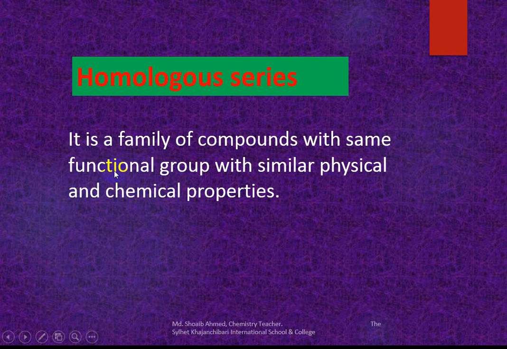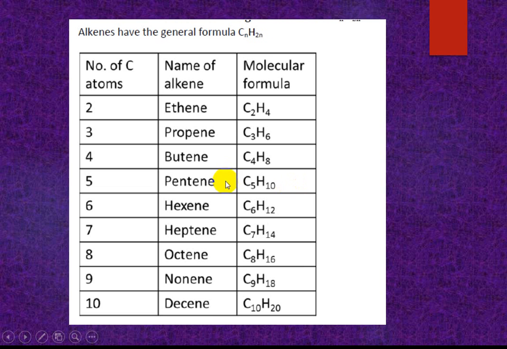Okay, a homologous series is the family of compounds with the same functional group and similar physical and chemical properties. Look, this is a homologous series of alkene.